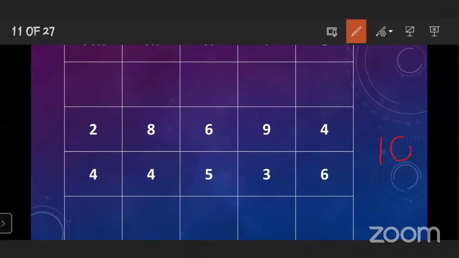Now we get a 2-digit value. When we get a 2-digit answer, what do you have to do? You have to write the unit place digit down, and 1 you have to write as carryover.